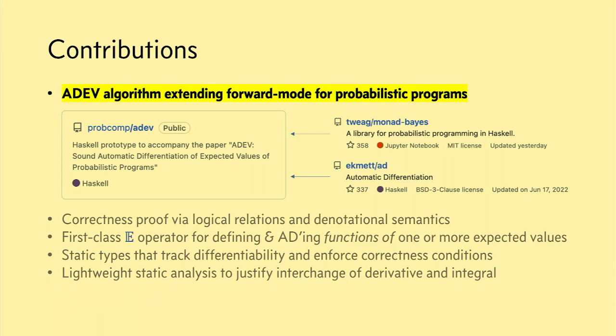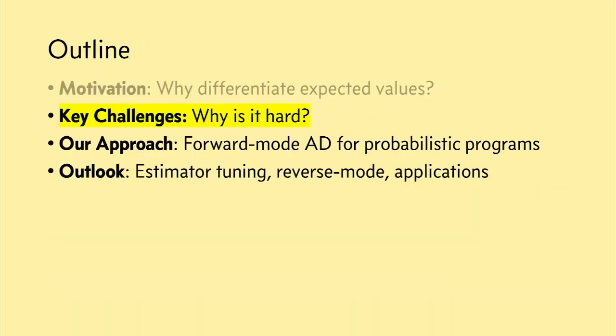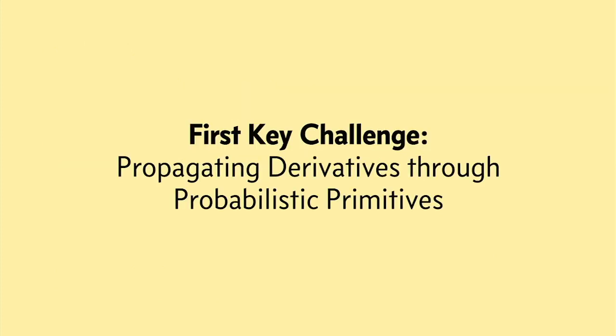But in the rest of this talk, I'm going to focus on giving some intuition for this algorithm and for the key technical challenges that arise when you try to differentiate probabilistic programs. So the first key challenge, which is well known in the machine learning community, is that it's not clear how we should be propagating derivative information through probabilistic primitives.